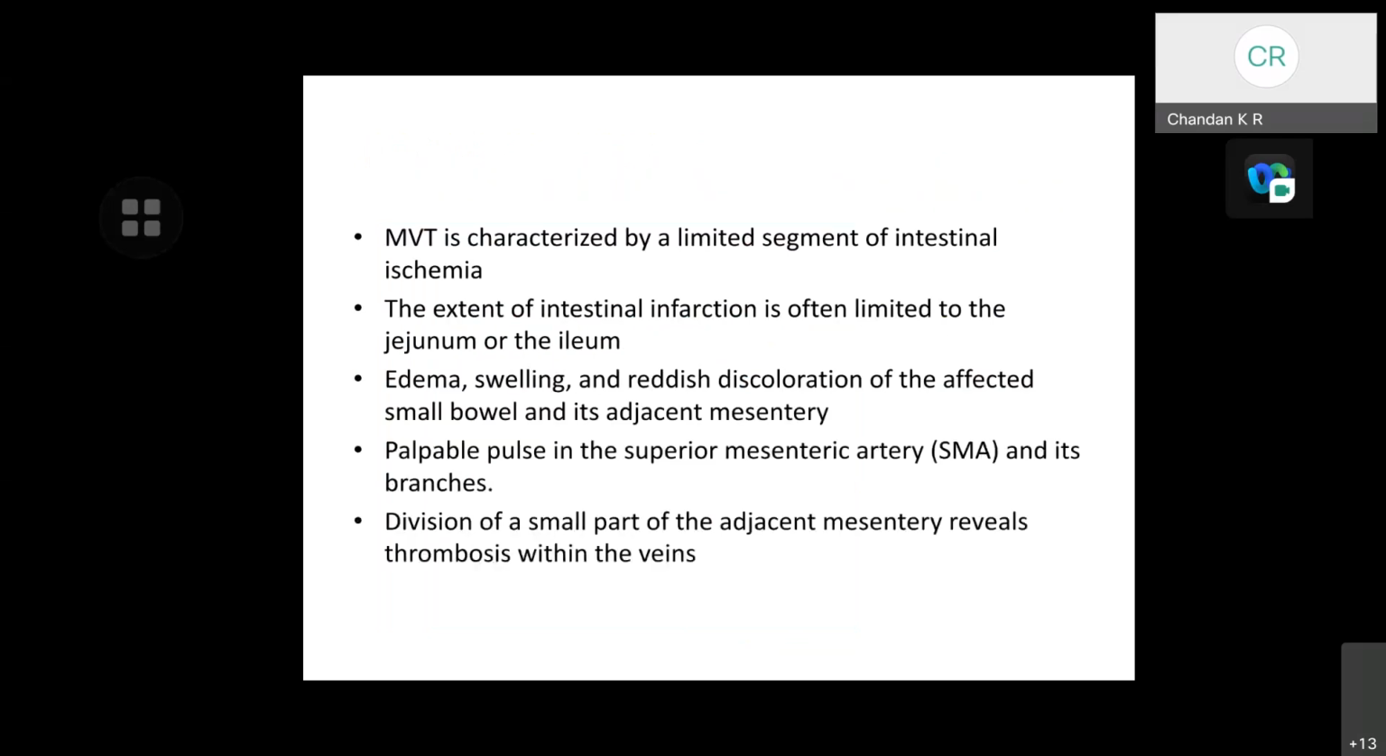Mesenteric vein thrombosis is characterized by a limited segment of intestinal ischemia. The extent of intestinal involvement is often limited to the jejunum or the ileum. There is edema, swelling, and reddish discoloration of the affected small bowel and its adjacent mesentery. A palpable pulse in the superior mesenteric artery and its branches differentiates superior mesenteric artery occlusion from venous thrombosis. Division of a small part of adjacent mesenteric vessels reveals thrombosis within the veins in case of superior mesenteric venous thrombosis.